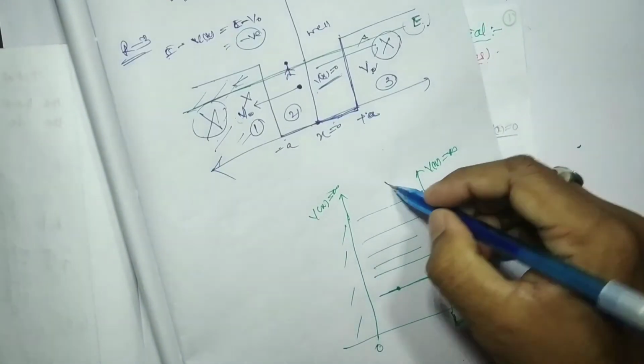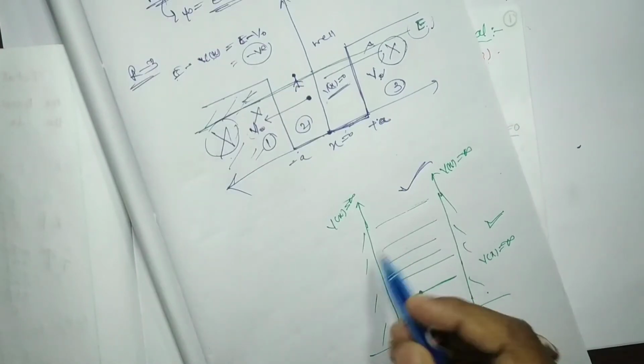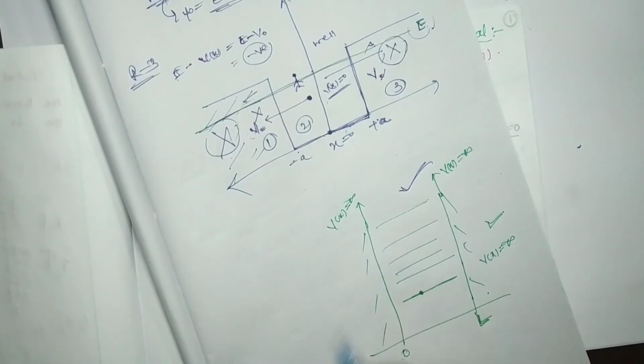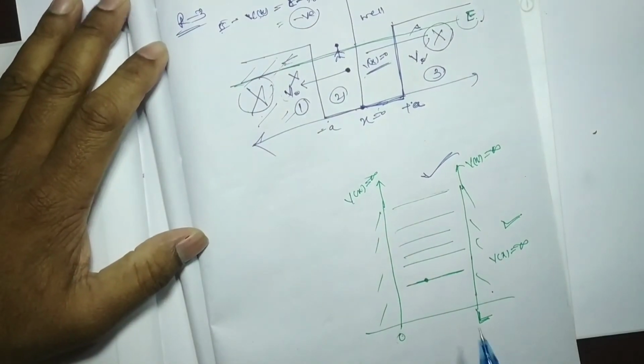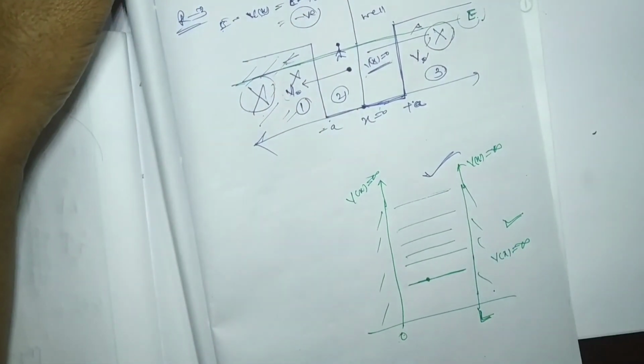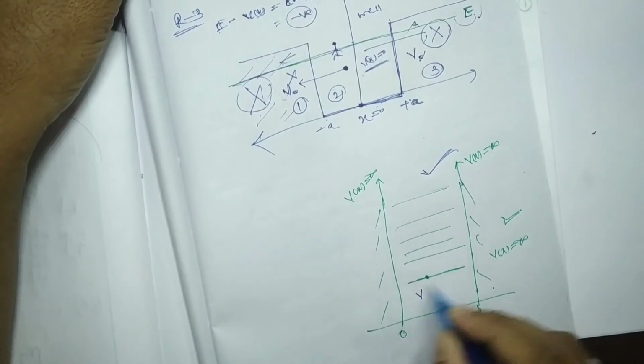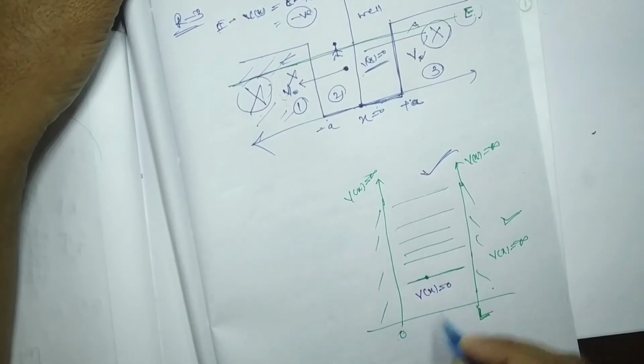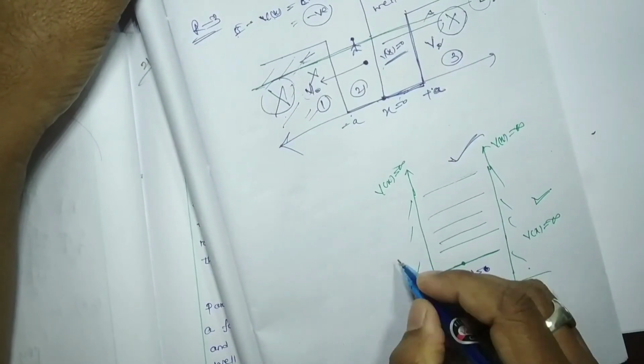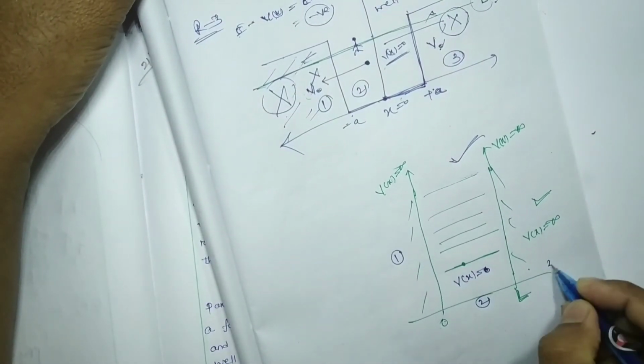Here we did the same thing for the infinite well problem. Just recall that in this region V(x) we considered to be 0. Consider regions 1, 2 and 3.